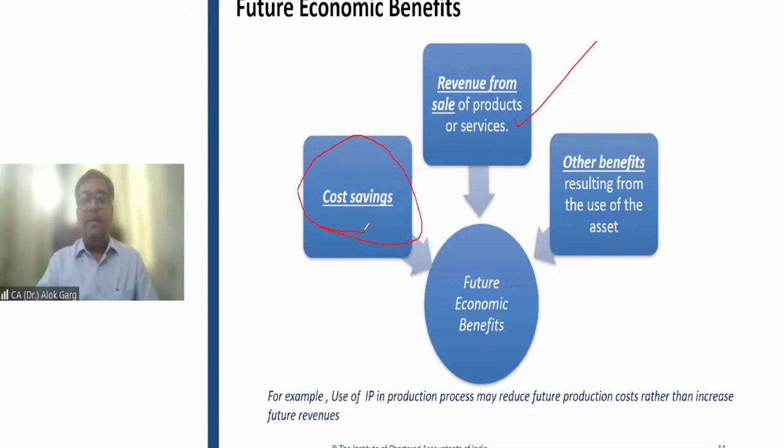And probably at a later period of time, if you want to sell that content, you can sell it, or you can enter into an agreement and say that you can use my content to publish in your name, but I need 50 lakh rupees for that, right? So other benefits may be there. This is the meaning of future economic benefit. Future economic benefit does not mean only an increase in sale. It may lead to a saving in cost as well, right?